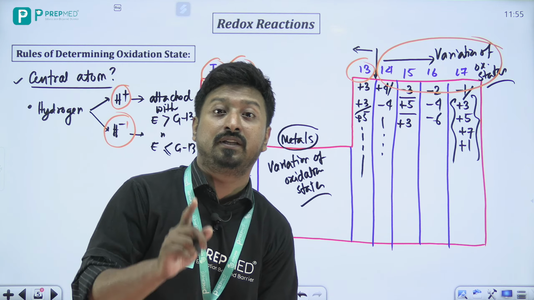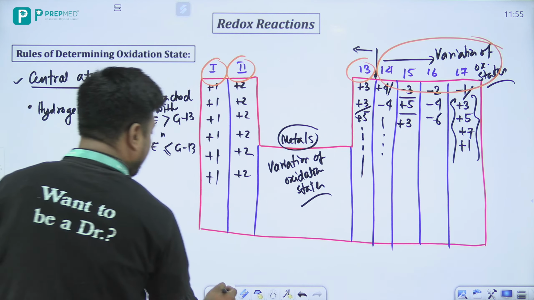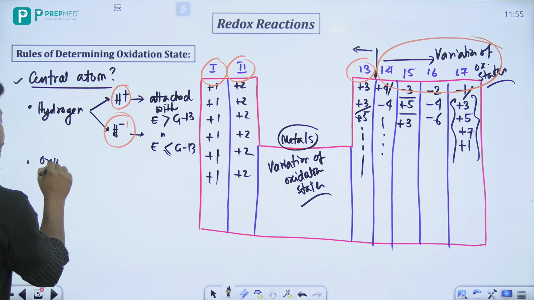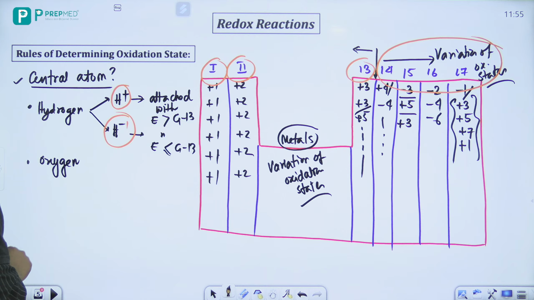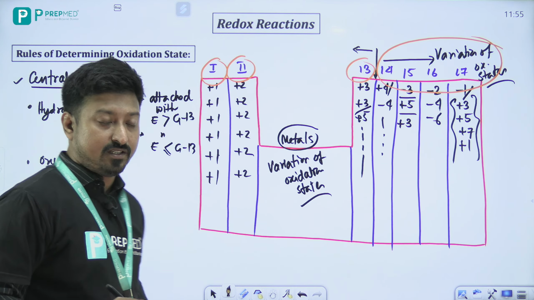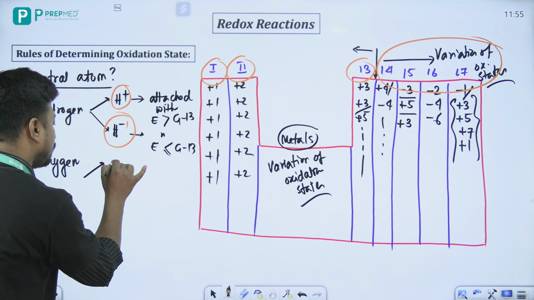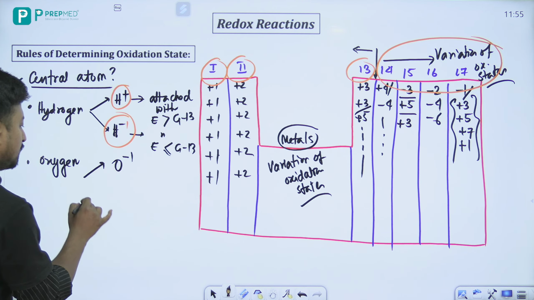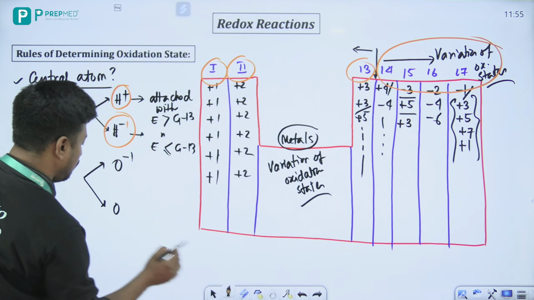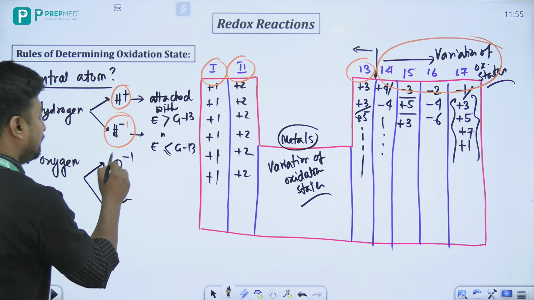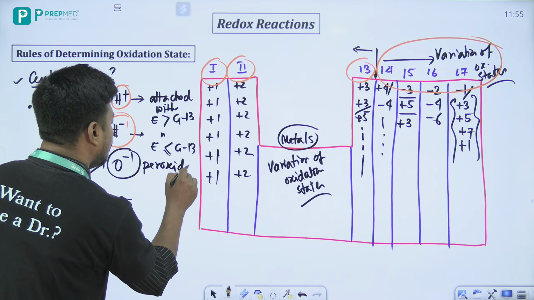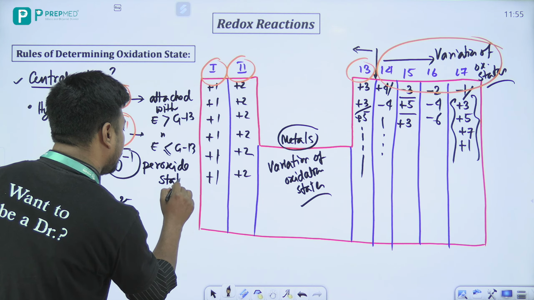ये बहुत ही important point है। अच्छा, then there is another thing for oxygen. Now oxygen actually shows two oxidation states, okay. One is called oxygen minus and one is called O2 minus. This state is called peroxide state, जो बहुत ही problems में हम देखेंगे.